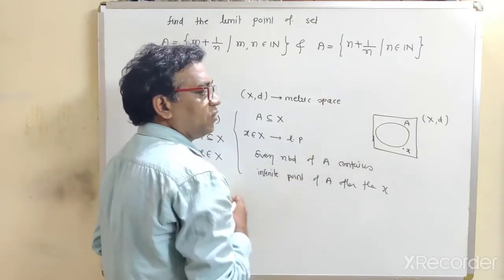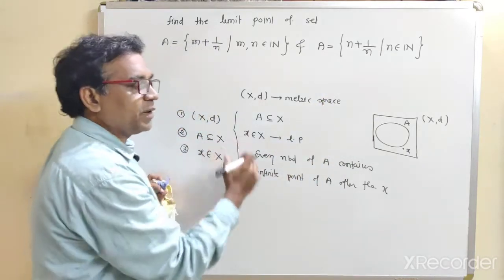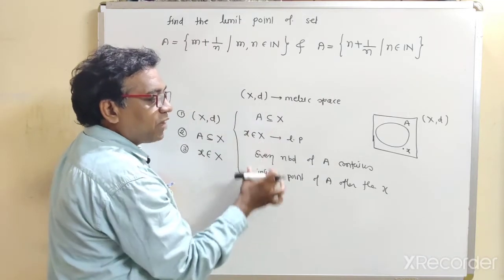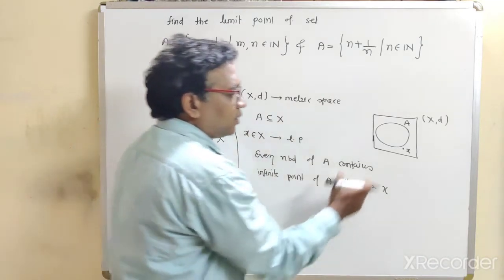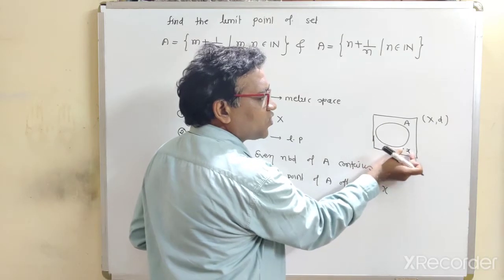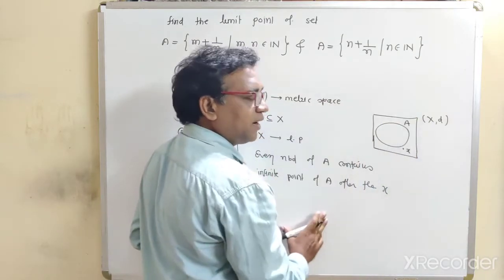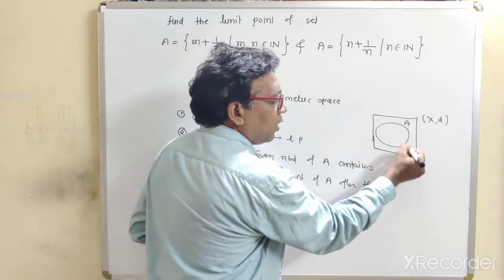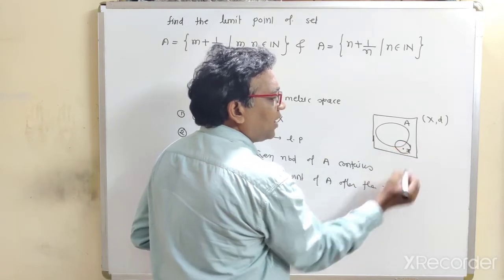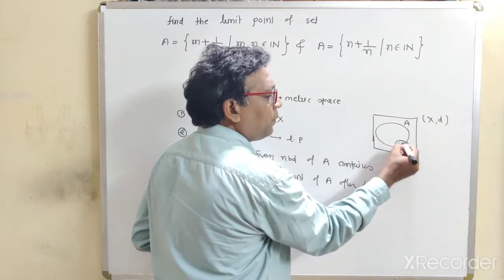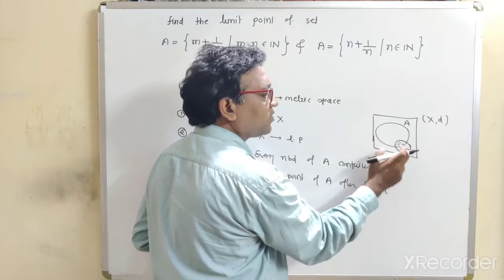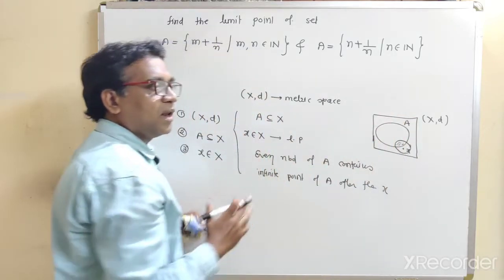So this is the structure of the limit point. Then what is the definition of limit point? This point x is called the limit point of set A, means that every neighborhood contains infinitely many points of A other than x, then this x is called the limit point.